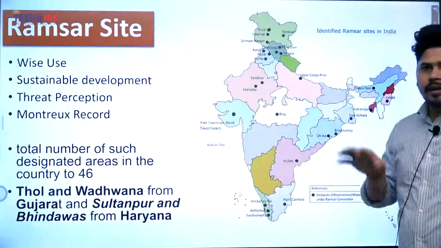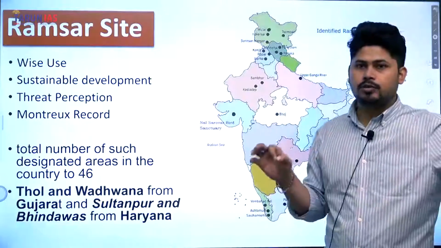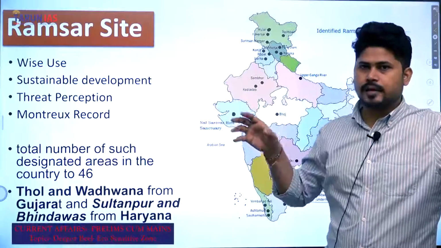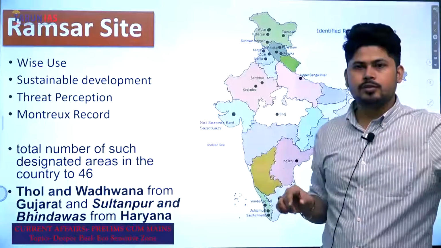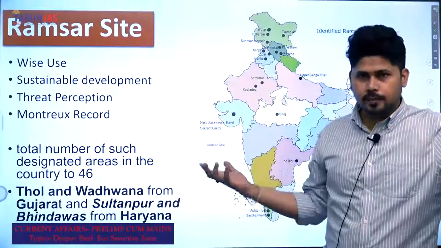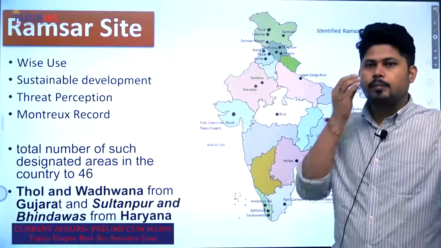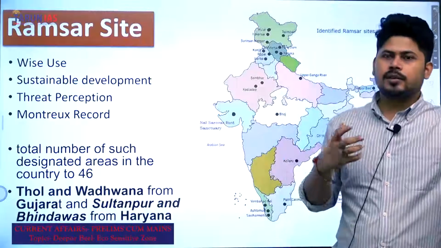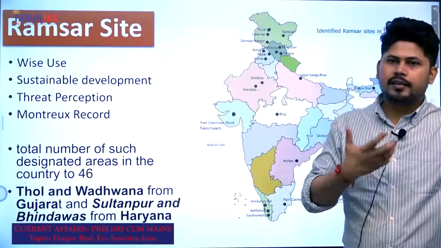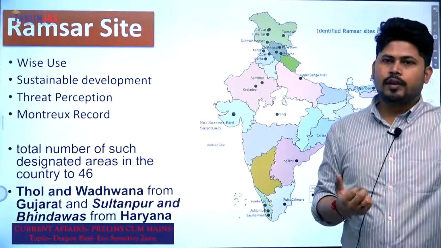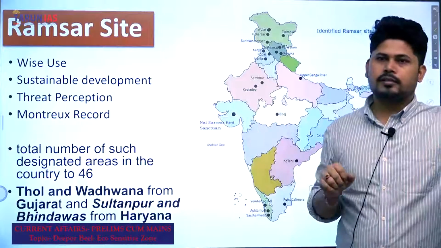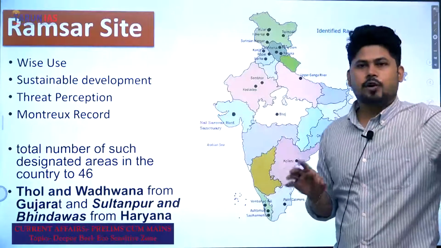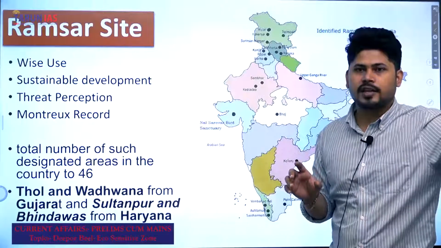Now it has also been declared a Ramsar Site in 2002. So Ramsar Sites have 3-4 main points that I have made. The first one is wise use, sustainable development, high threat perception, and Montreux Record. The Montreux Record has those Ramsar sites whose threat perception is so high that their ecological character itself is threatened. So all those Ramsar sites are kept in the Montreux Record. In India, recently, there are now 46 Ramsar sites.